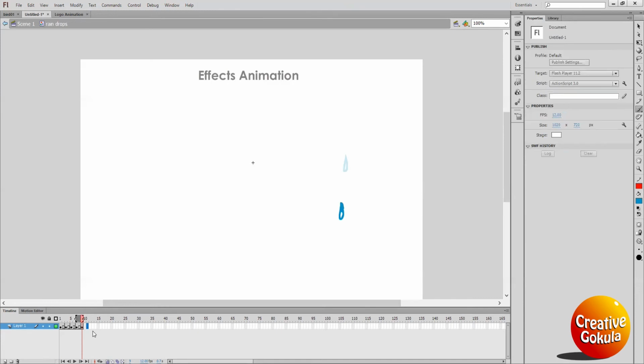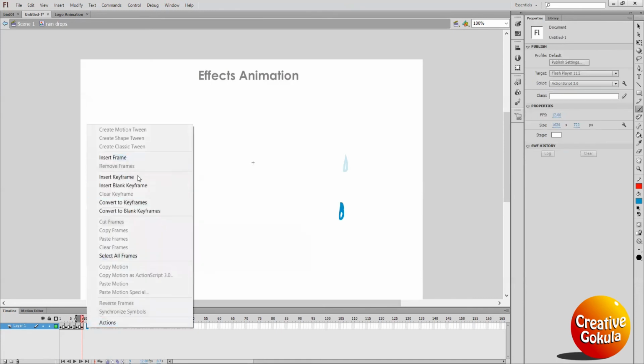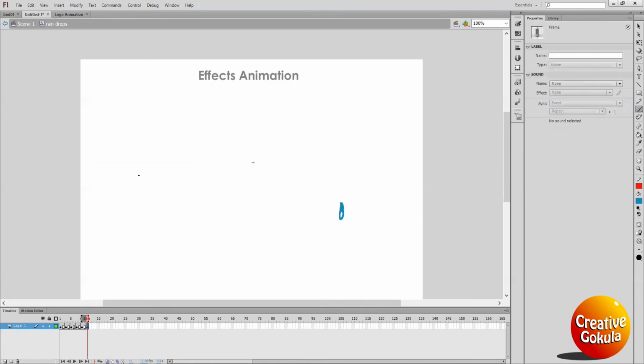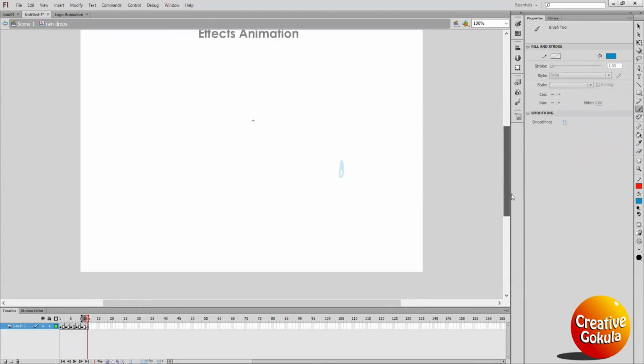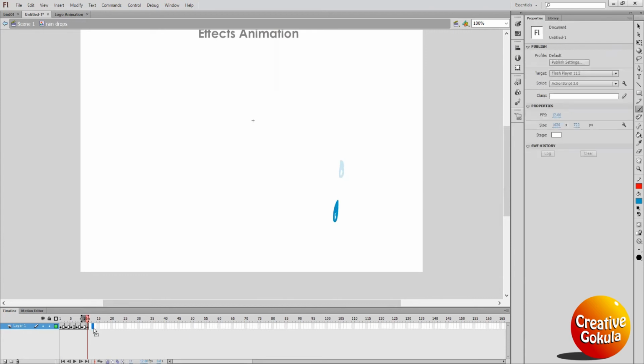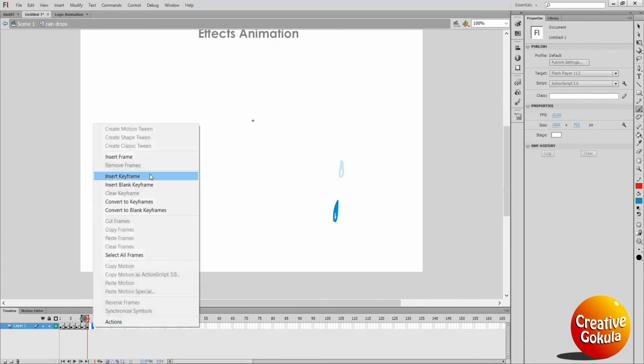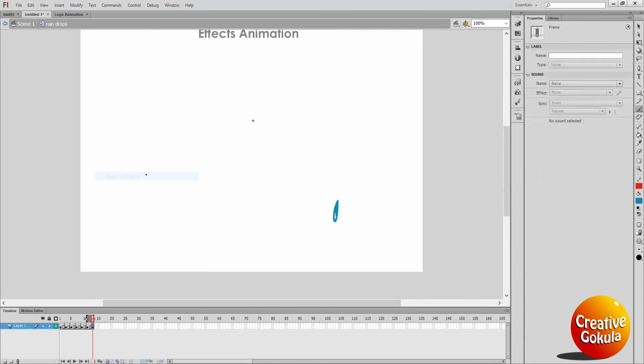Okay, so now again insert keyframe. Maybe this is my ground. Here is my ground, so I'm giving my last water drop over here. Again after two frames, insert keyframe.